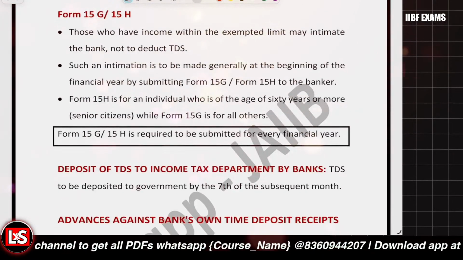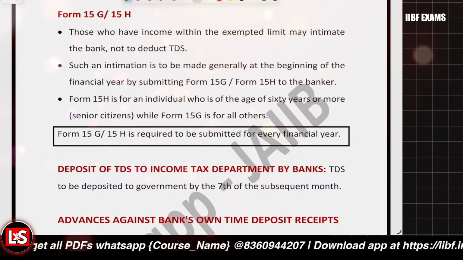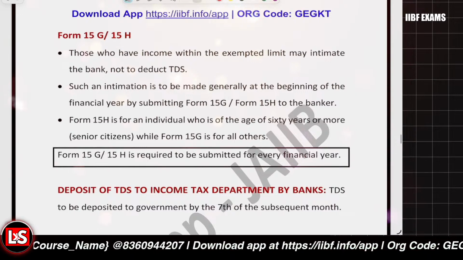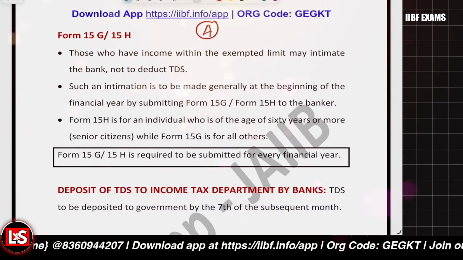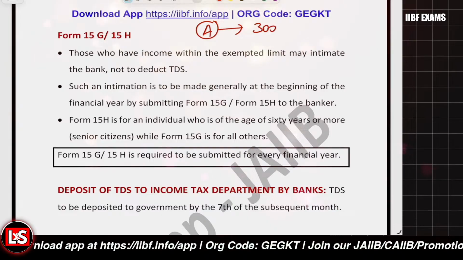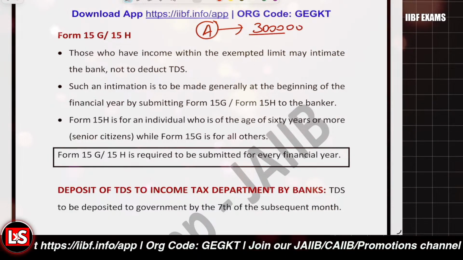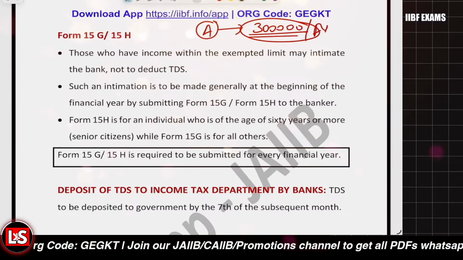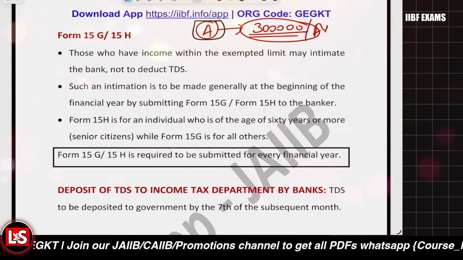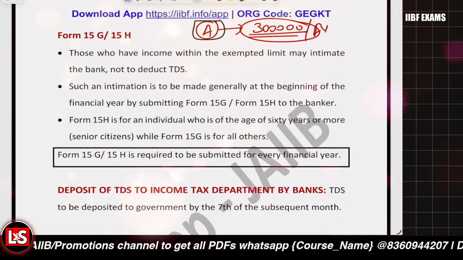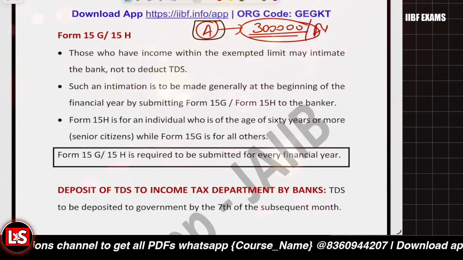Further, if you feel that your total income is below the taxable limit. Let's say person A's total income from all sources, including the interest, is 3 lakh rupees per financial year. Person A knows that as per the applicable tax slab, that's not coming into the taxable slab. That's basically coming under the tax-free slab, right?